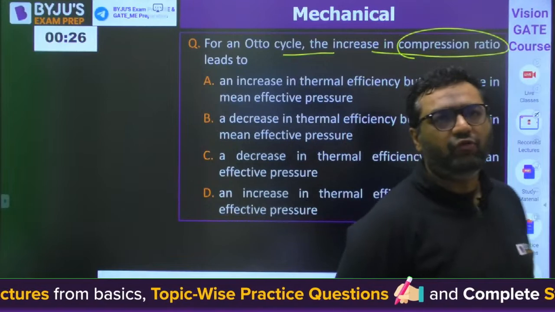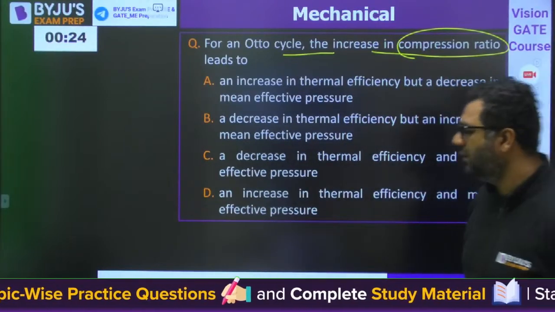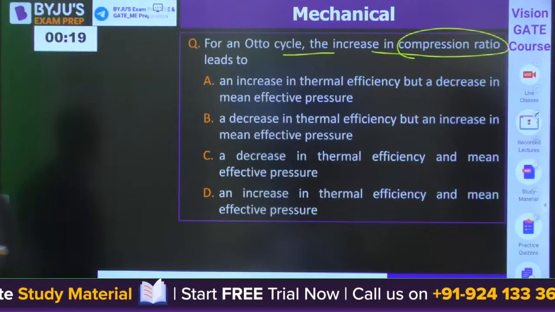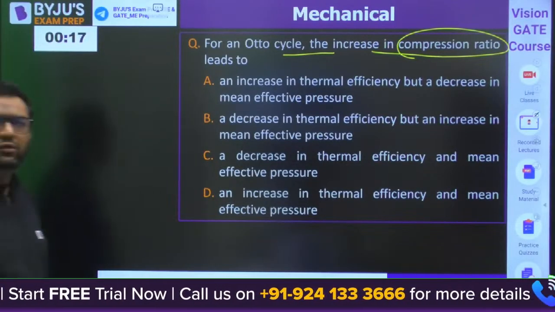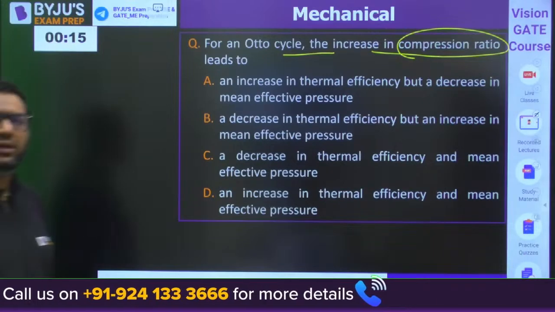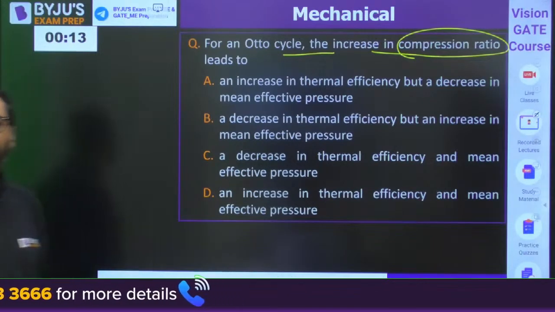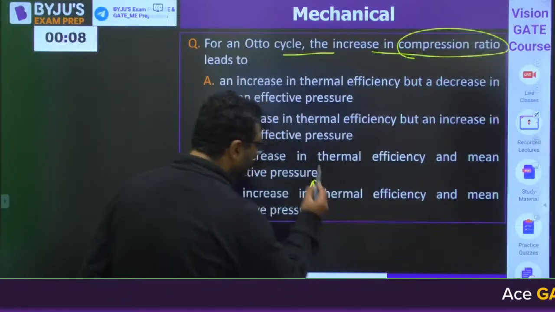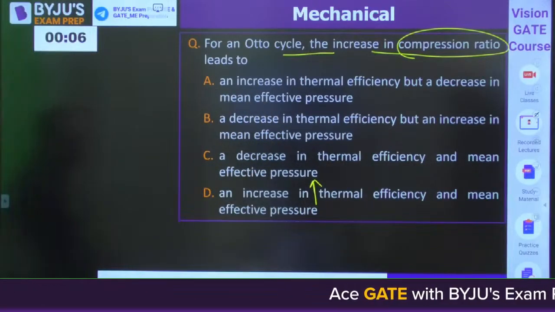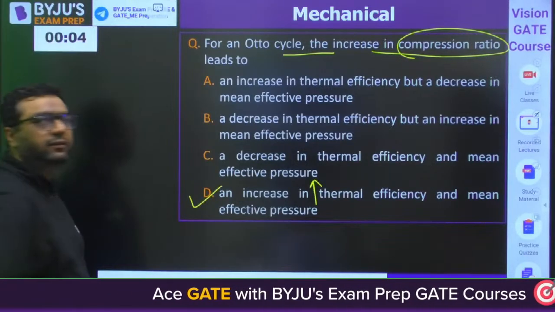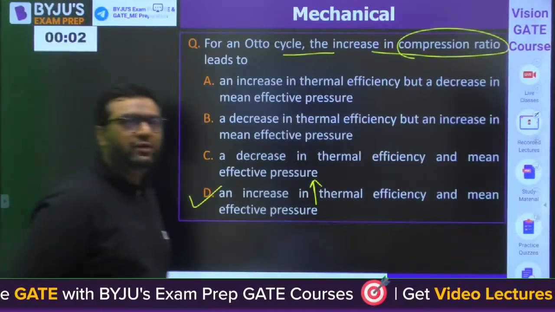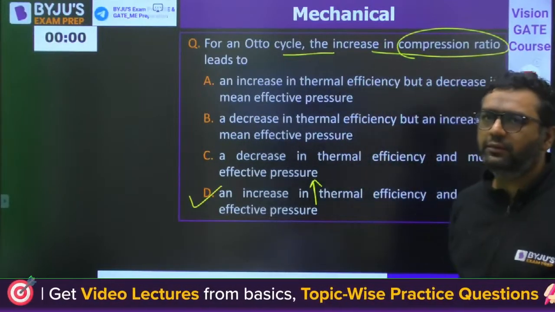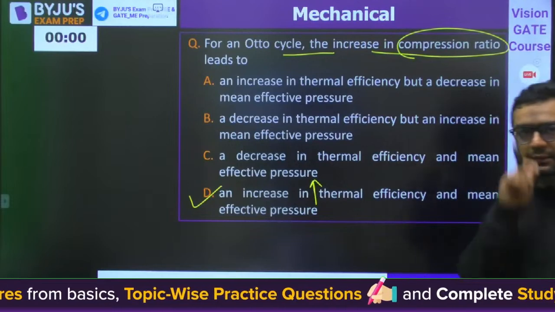You know the formula for efficiency: 1 minus 1 by r to the power n minus 1. Yes, very good, Dhalapatti. So what should be the answer? A, B, C or D? Thermal efficiency increases, so the answer will be D. How can it be C? The answer will be D. Very good, Money and MS.